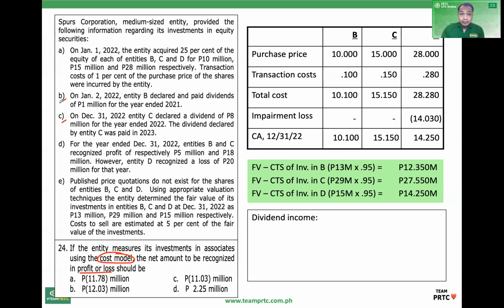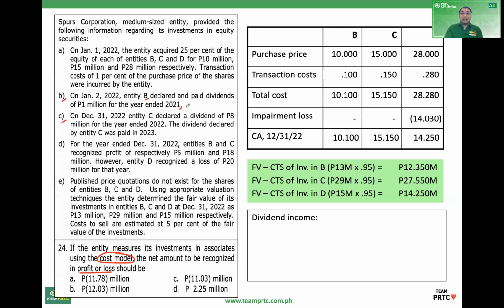So, letter B. On January 2, 2022, entity B declared and paid dividends of 1 million for the year ended 2021. So, dividends ito ng 2021. Dineclare at binayaran ng 2022. So dahil 2022 lang dineclare, income lang yan in 2022. Okay? So kahit pa yan ay galing sa 2021 earnings.